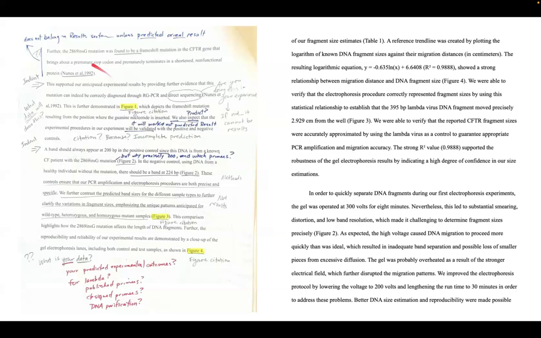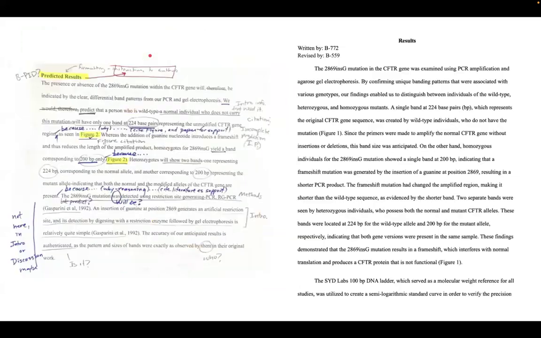So here, I again took off the citation and took out some things that aren't supposed to be in the results section. And there are some actual errors with the indentation, which I also fixed here.